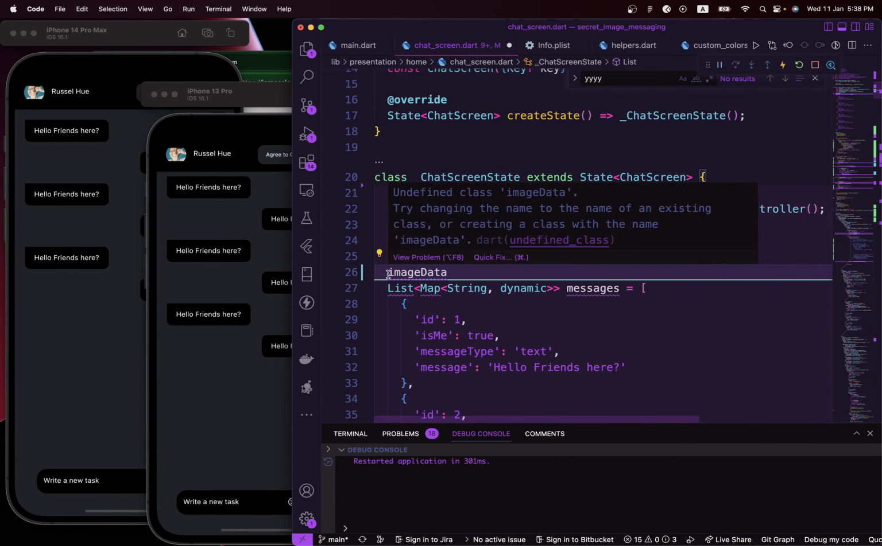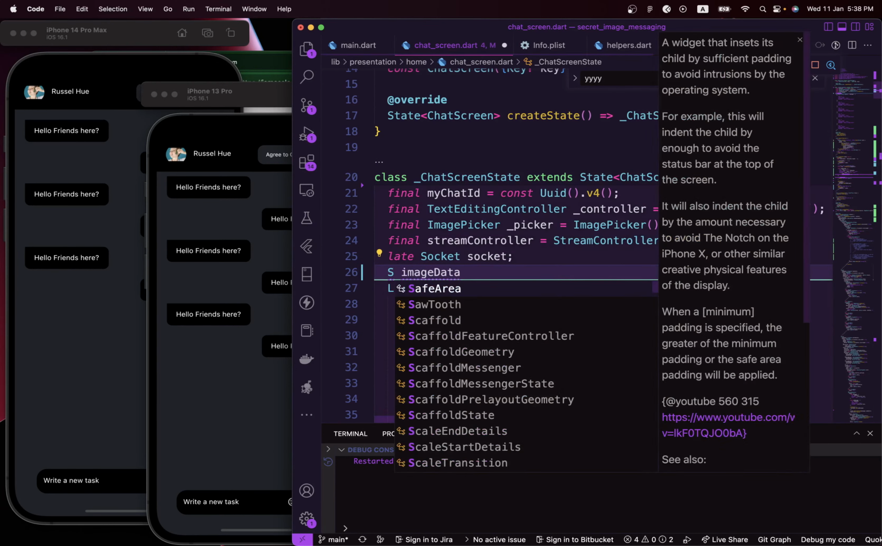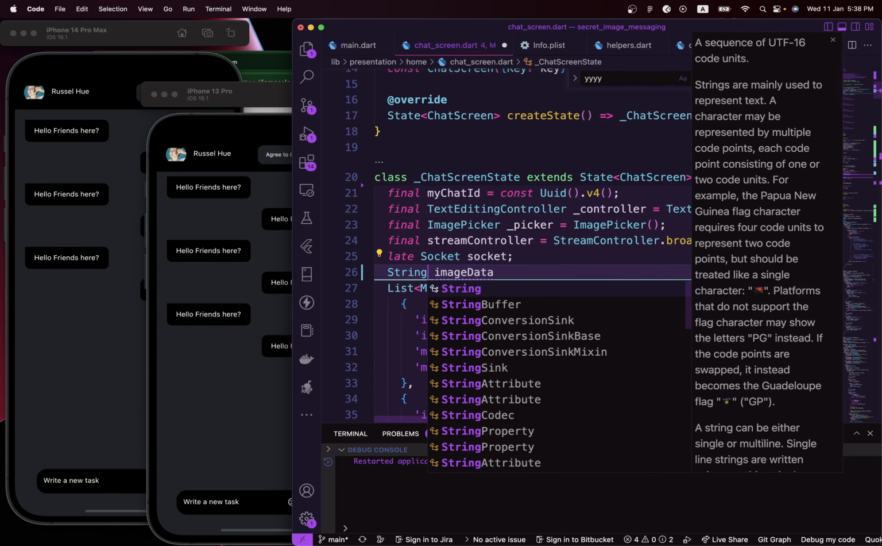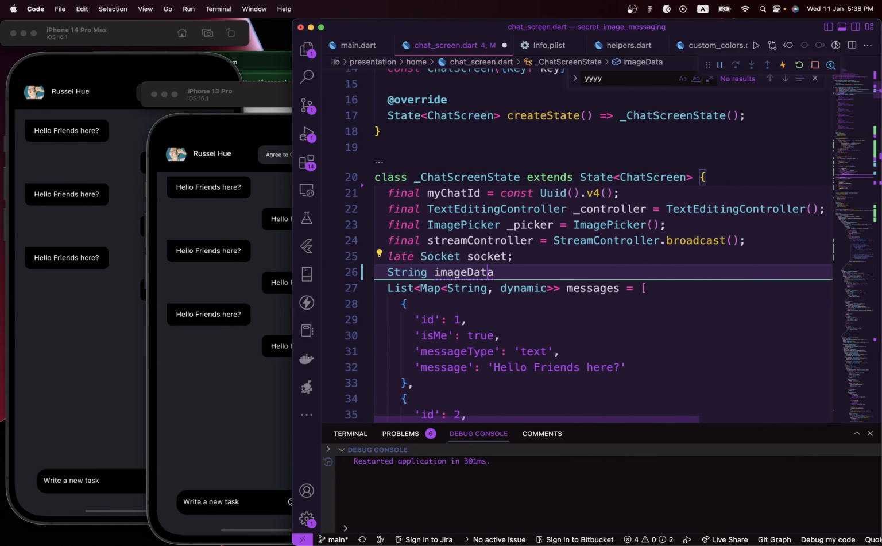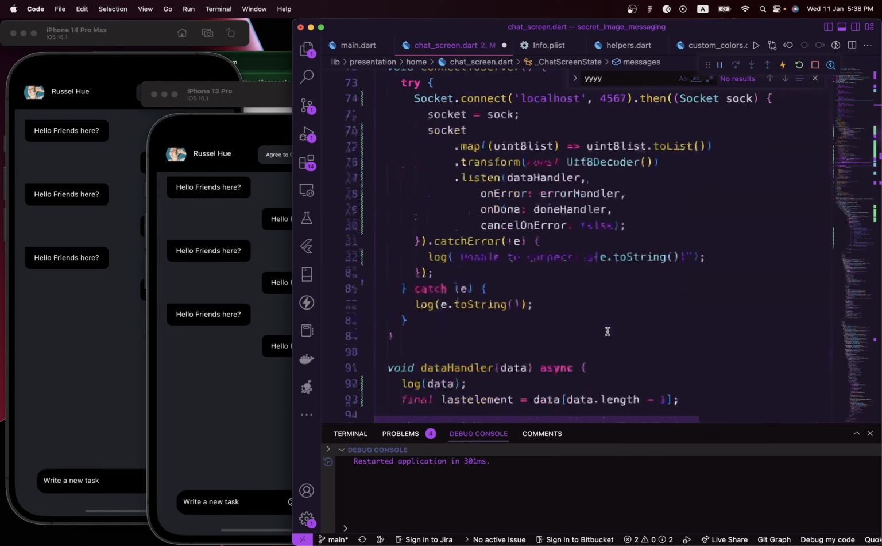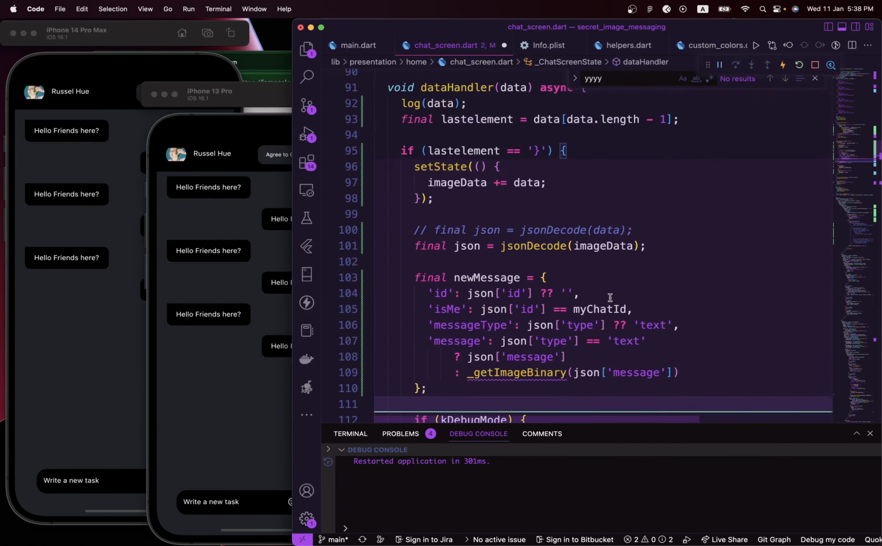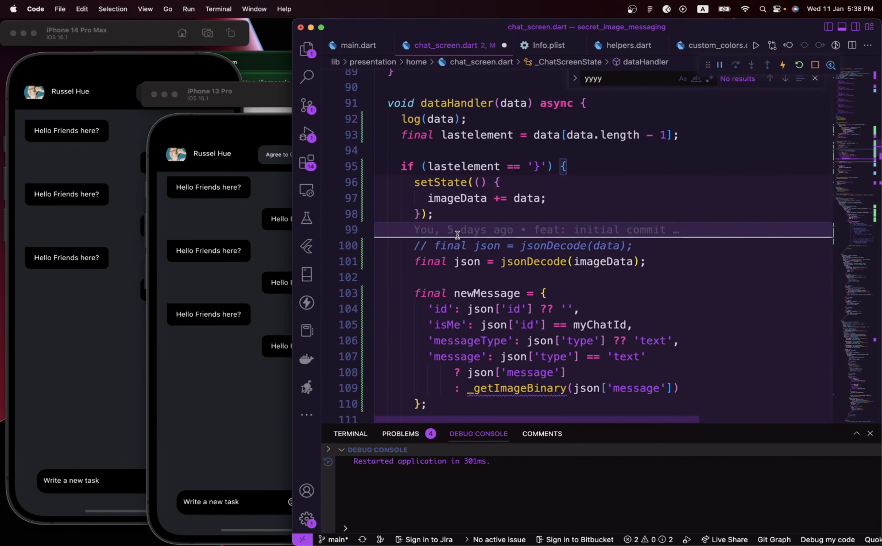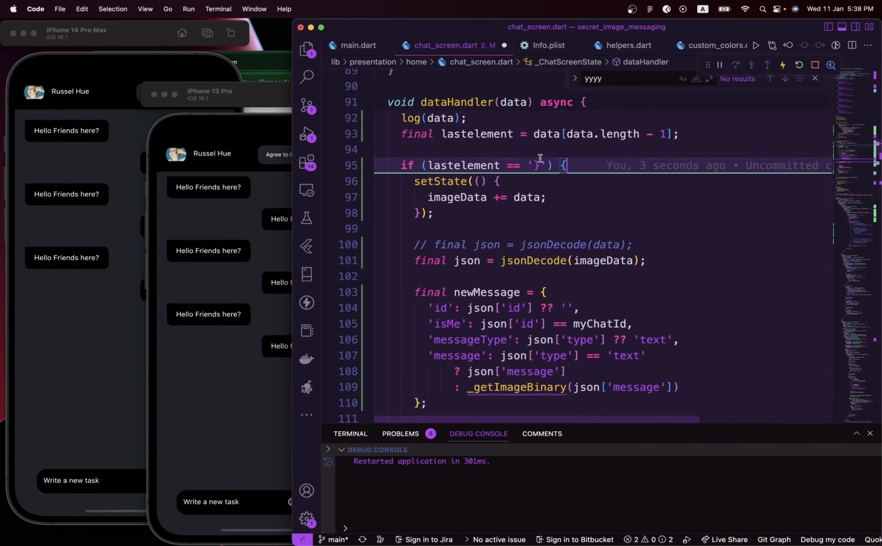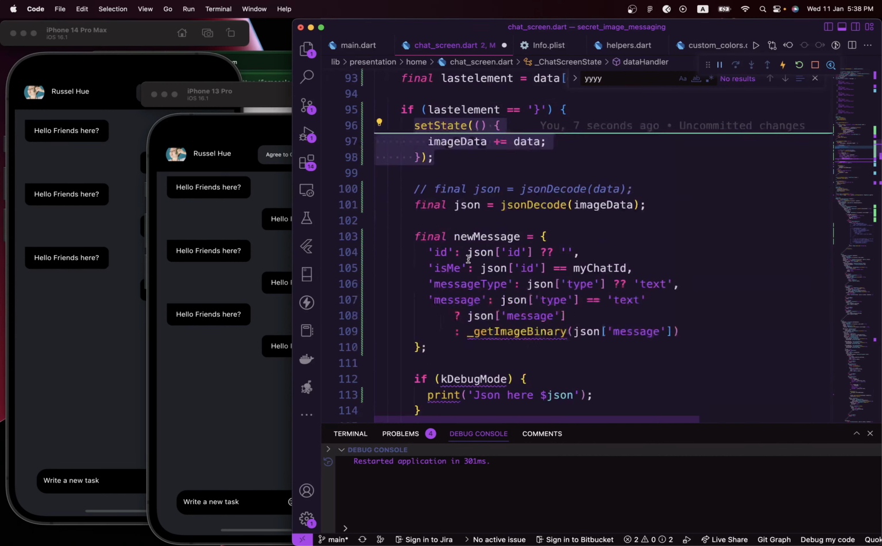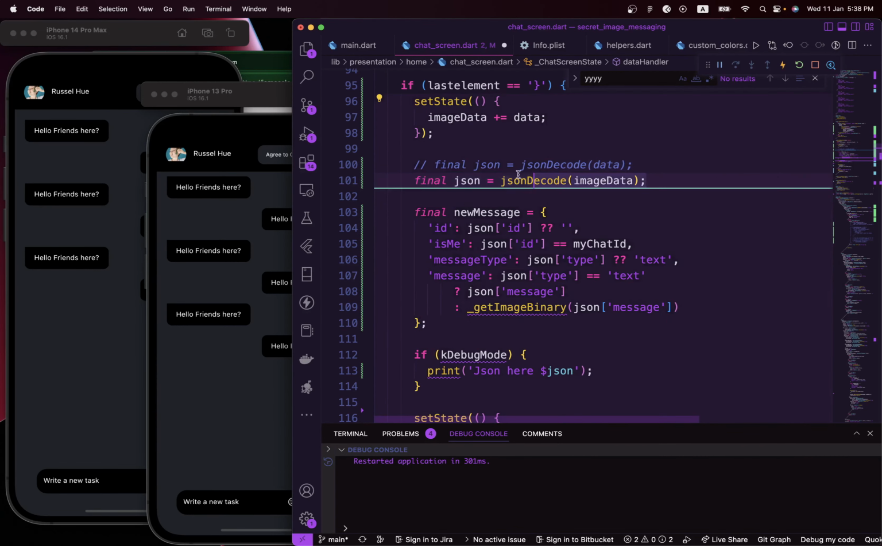I'm gonna say this is gonna be a string. So the string is called image data. It's going to be an empty string in this case. So we have an empty string right in there. And if this is the last end of the message, go ahead and assign it to this, and then JSON decode the whole data that's been returned. So we pass in here to decode the whole data that's been returned.